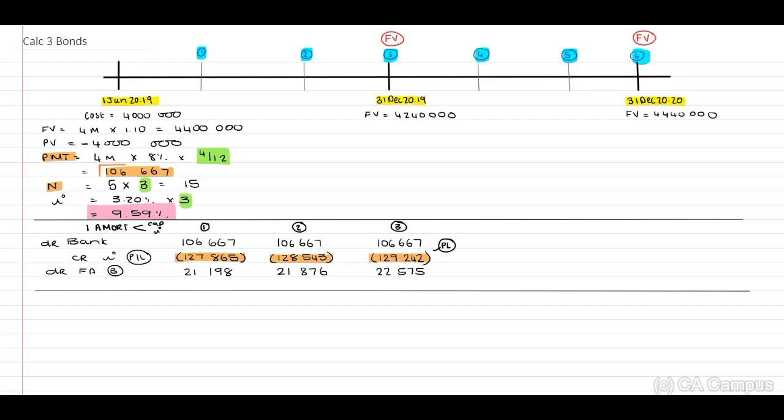The actual amount received in our bank account will be the 106,667. Look at this: 106,667, 106,667, 106,667. And then the balancing amount will be recognized to my financial asset, which will be 21.1 million, 21.8 million, and 22.5 million. But you could have used your financial calculator and include 3 or more.